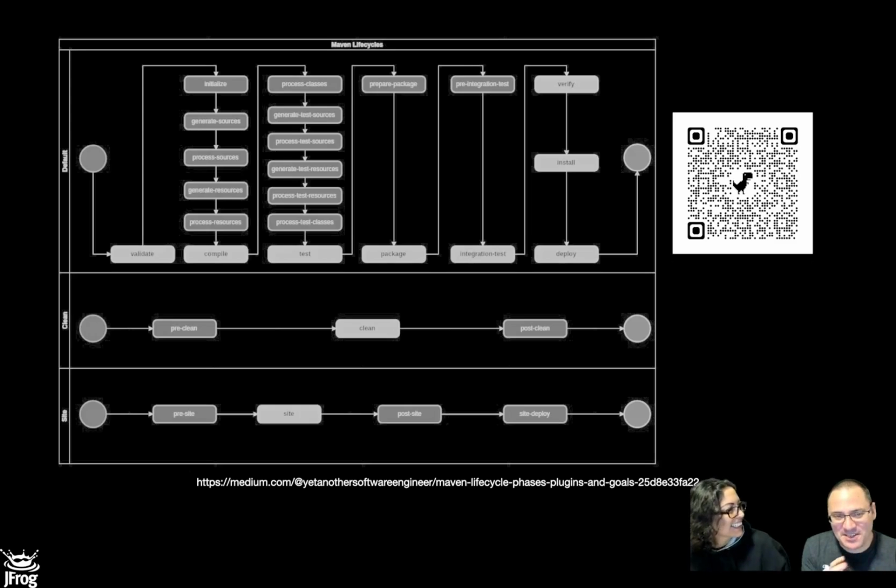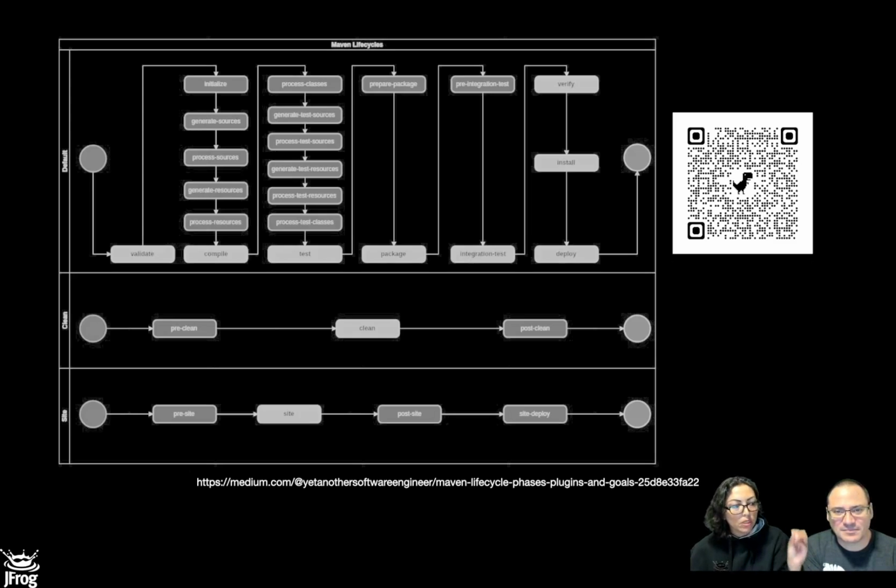And here is a broad picture of the life cycle. If you're able to see what's at the top, we have a series of phases going from initialize all the way into deploy. As you can see, there are several workflows. I apologize for the image.